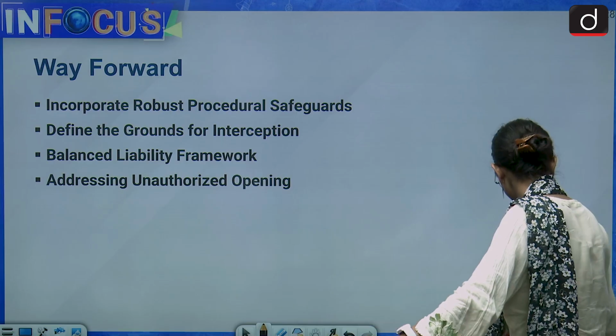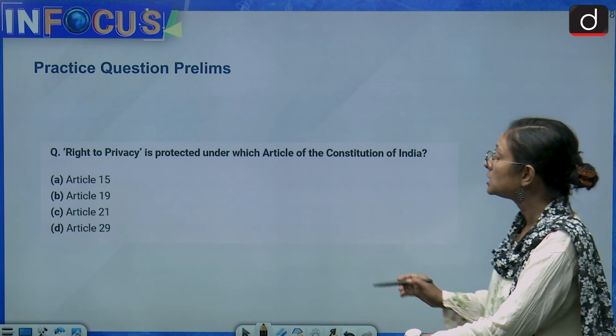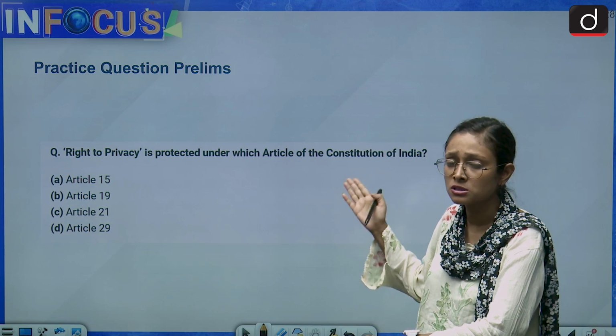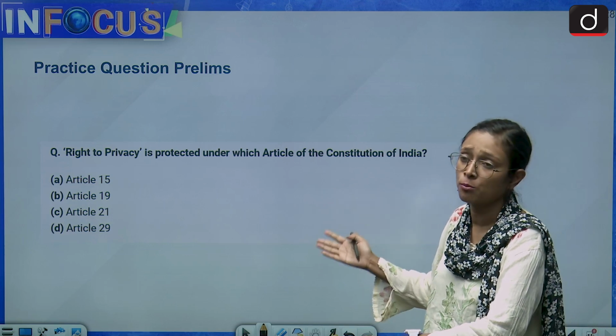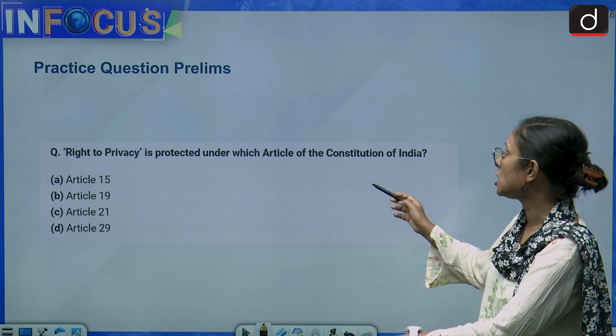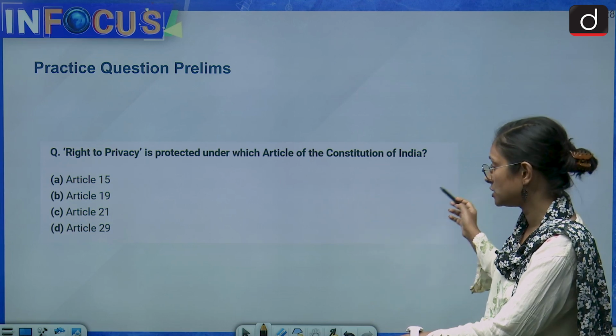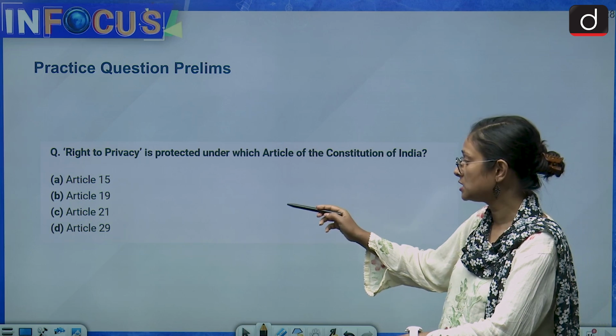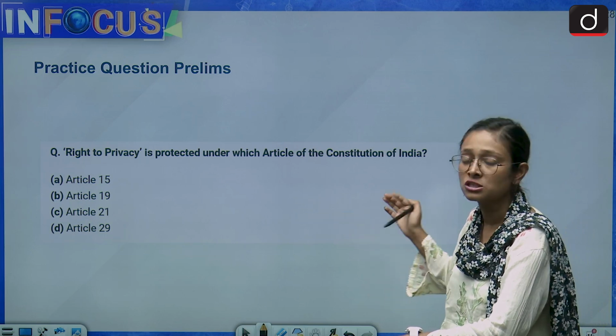Now we come to the question part. The question is related to the right to privacy, because this issue has been raised by opposition a lot. So right to privacy is protected under which article of the Constitution of India? Article 15, 19, 20 and 29. So this is very easy one.